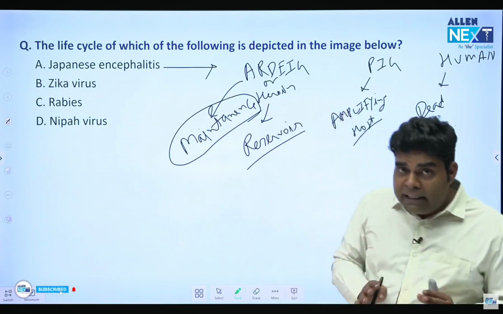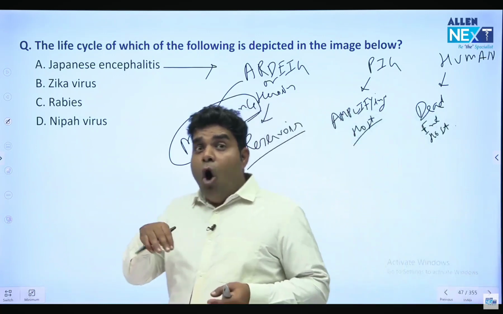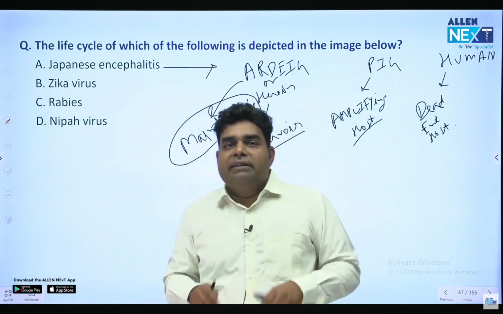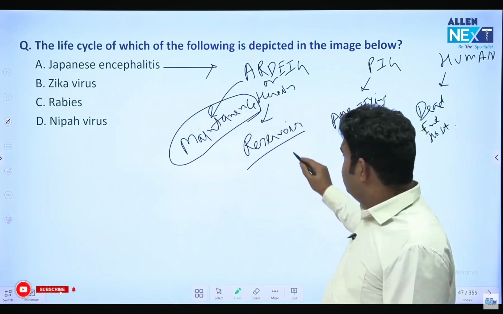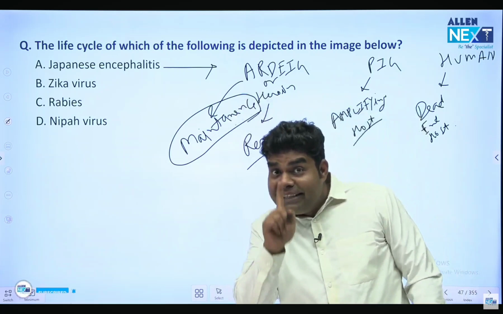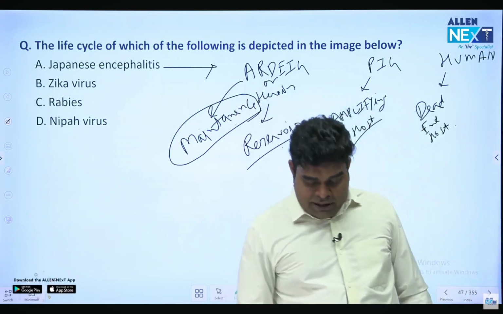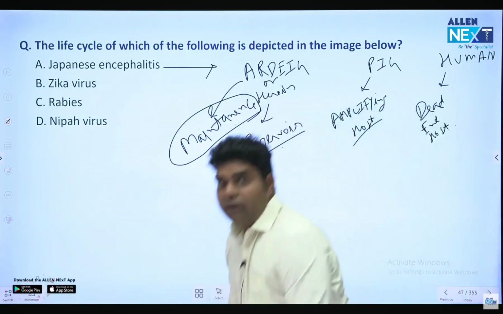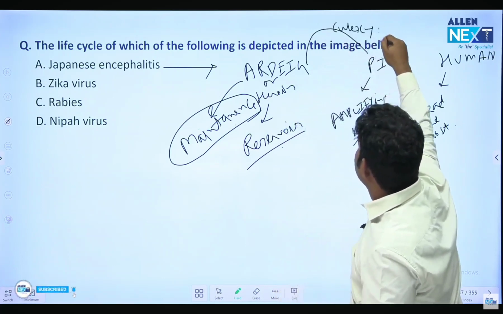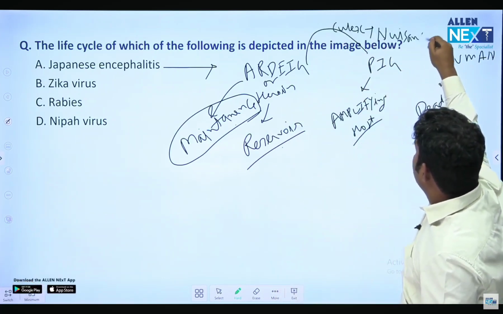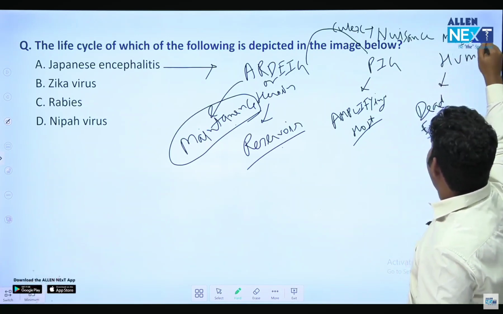Maintenance host or reservoir means that when there is a non-rainy season, the virus is stored in the bird. So in the non-rainy season, they store it. That's why they are the reservoir or maintenance host. Pig is the amplifier and human is the dead end host. And who is the transmitting agent? Of course, Culex. And Culex is also known as the nuisance mosquito because it breeds in dirty water. So are you understanding?